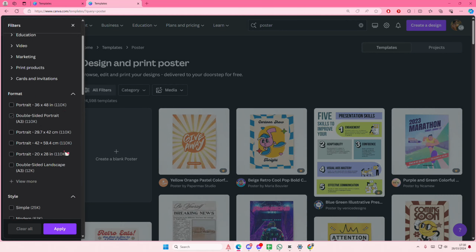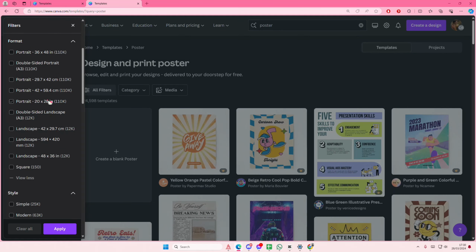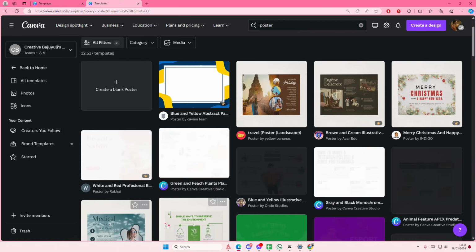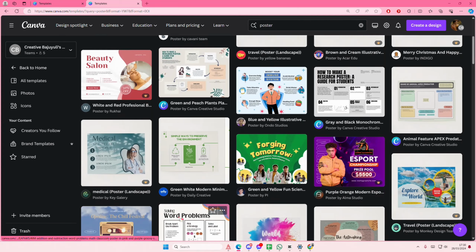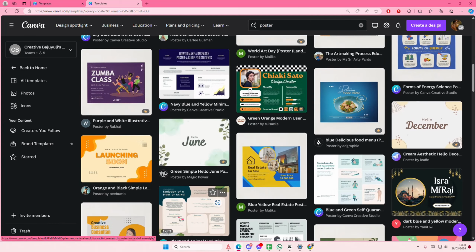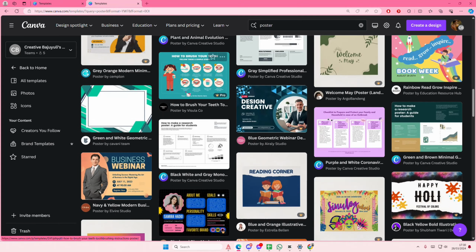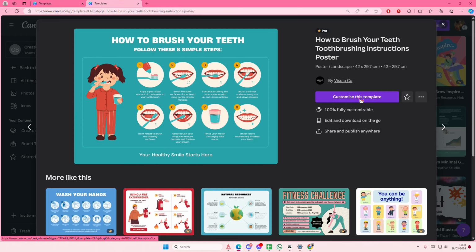Go to all filters, scroll down and select show more under format. Select this one. And I'm also going to select that one and I'm going to select apply. And it's going to show me a lot of these posters that I can edit. So I'm just going to select one like this one, how to brush your teeth, and I'm going to select customize this template.